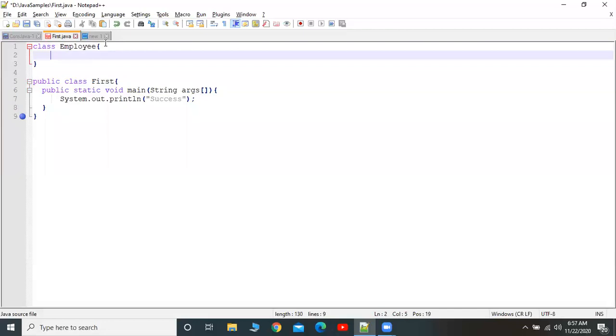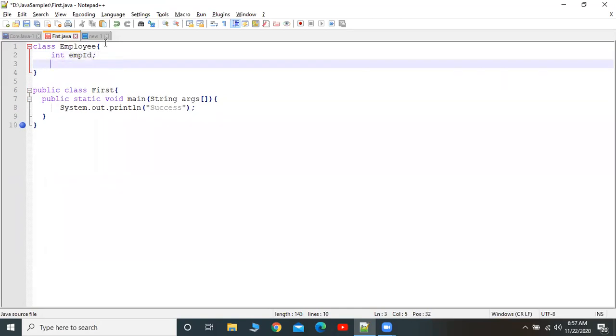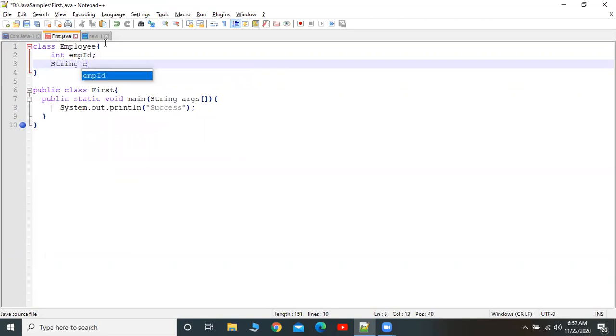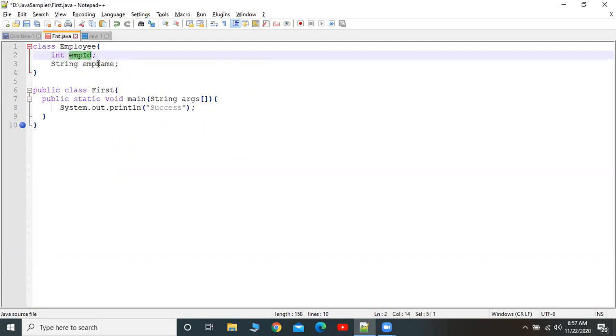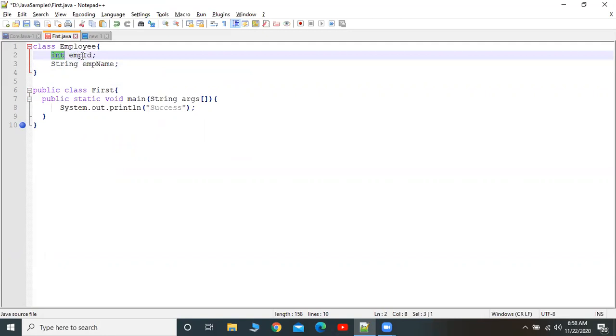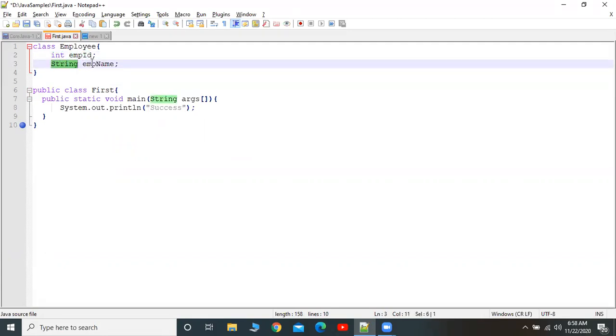I'm going to create one member variable, int empId, and then String empName, which is again a variable. So in this class I have two member variables: one is empId and the other is empName. Integer is the data type for empId and String is the data type for empName.